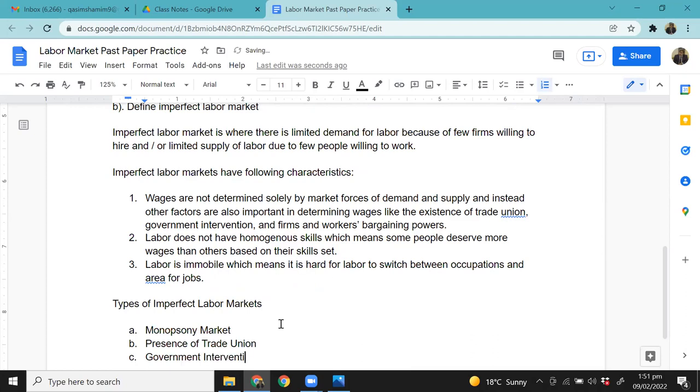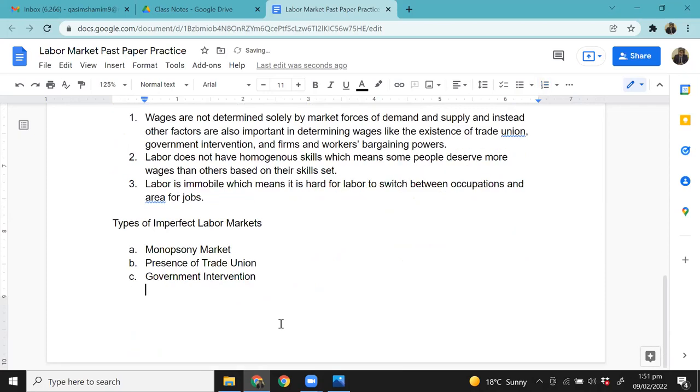Okay, now students, have a look at this. These are three possible types of imperfect labor markets. The first one is where a monopsony market exists, where it's a monopsony. The second one is where trade unions exist, and the third one is where there is government intervention. Okay, now moving on to the first case here, monopsony.